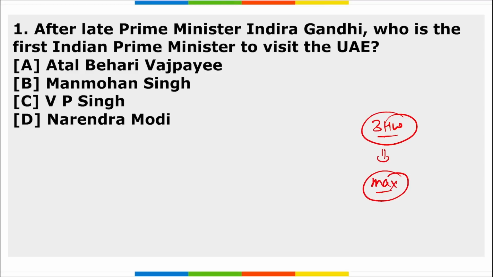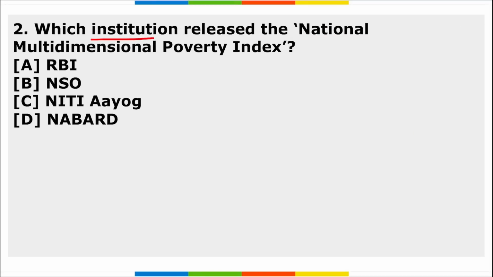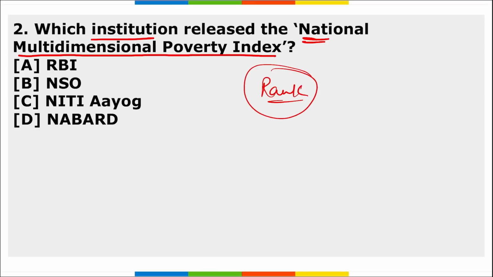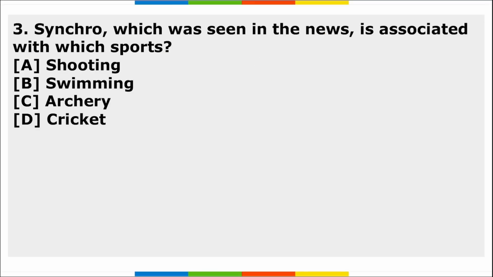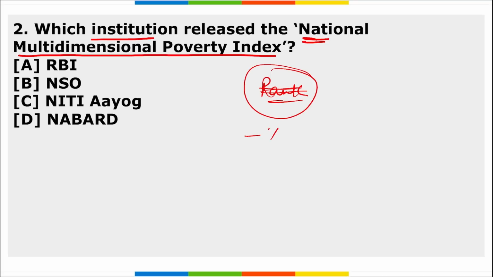First question: after late Prime Minister Indira Gandhi, who is the first Indian Prime Minister to visit UAE? Next, which institution released the National Multidimensional Poverty Index? Tell me the percentage also: how much poverty was reduced in India in the last few years? Next, synchro, which was seen in the news recently, is associated with which sport? So these are your 3 homework questions, friends.